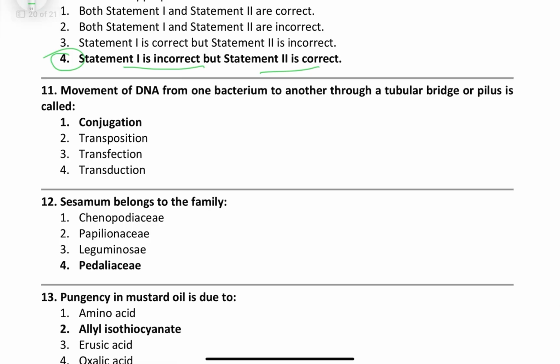Movement of DNA from one bacterium to another bacterium through a tubular bridge or pilus is called conjugation. Okay. What then is transduction? In transduction, DNA is transferred between bacteria by a virus. What is involved? Chromosomal DNA. Okay. What about transformation? That is not transformation, that is transposition. Yes, in the case of transposition, friends, DNA is randomly inserted into the genome. In the case of transfection, genetic material is deliberately introduced into the cells.